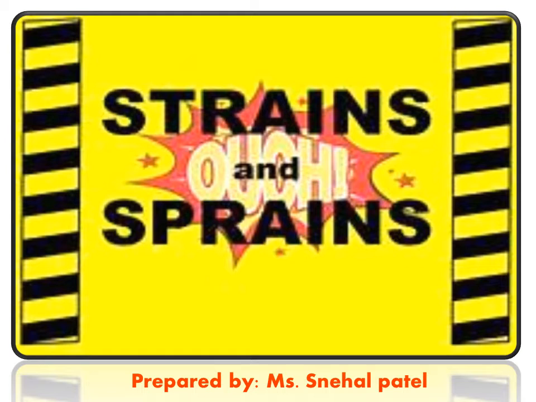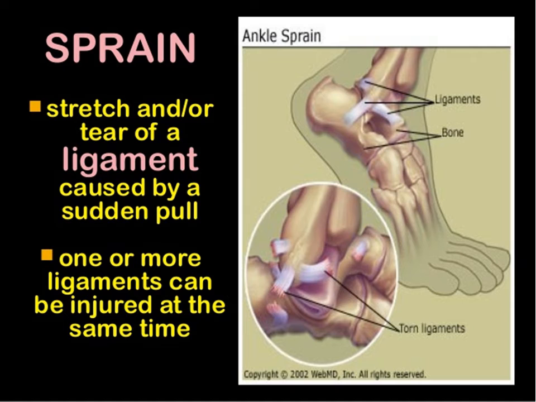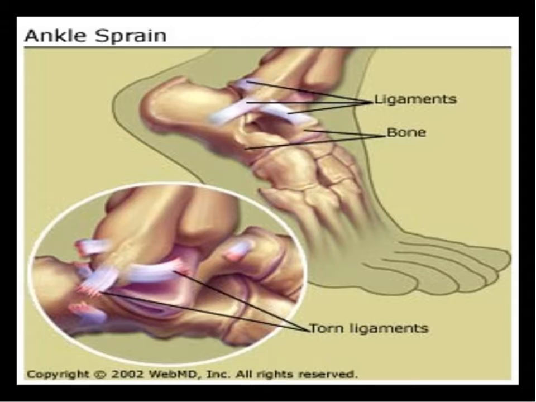क्या है और उसमें कौन सी ट्रीटमेंट की जाती है। Now first is the sprain. Stretch and tear of a ligament caused by a sudden pull, that is the sprain. One or more ligaments can be injured at the same time, like an ankle sprain. Okay, you can see in a figure ankle sprain. It occurs due to ligament stretch.